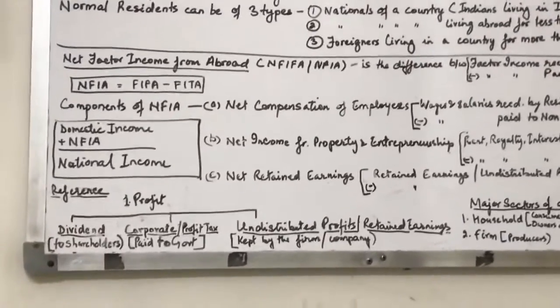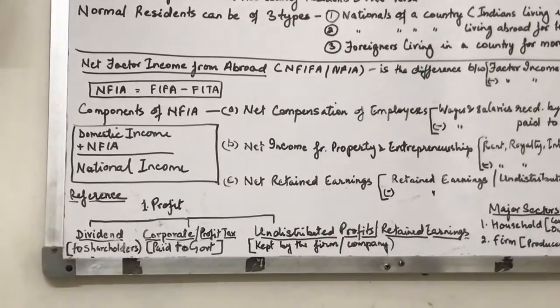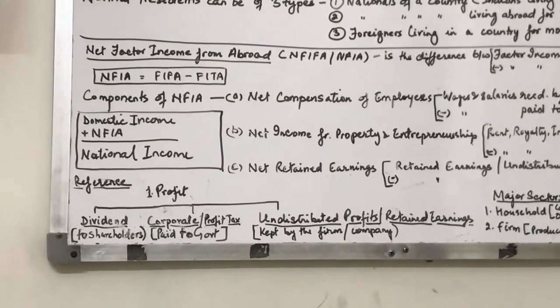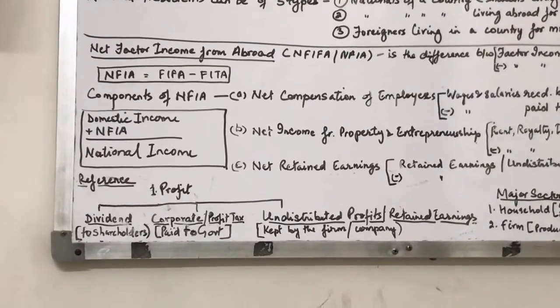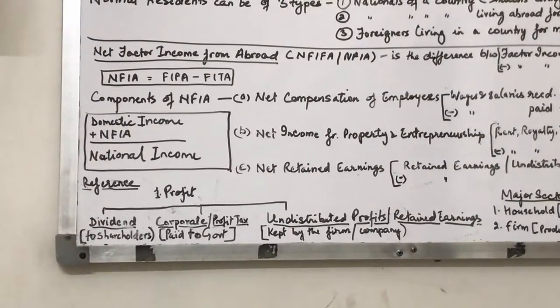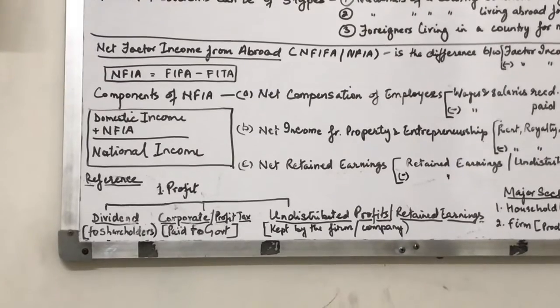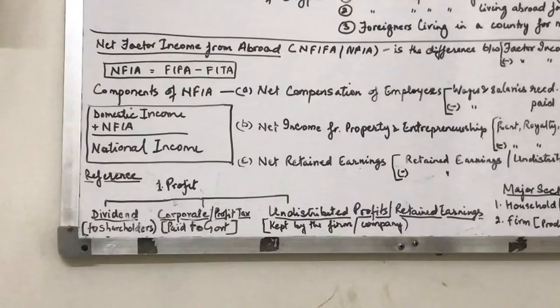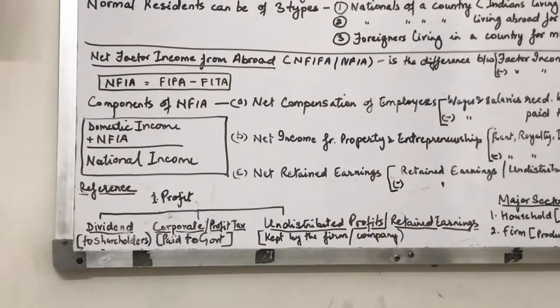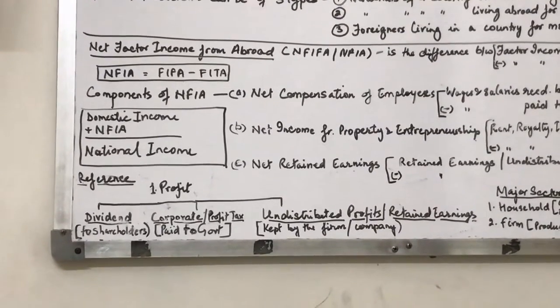When profit is being earned by any company, nowadays all the companies are having shareholders. Then the part of the profit that the company has to give to the shareholders is known as dividend. So one part of the profit is given to the shareholders, known as dividend.